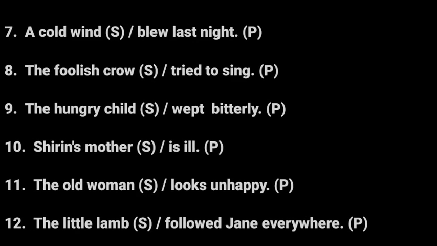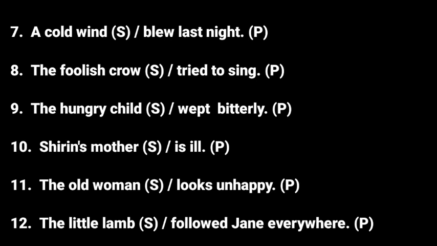Next is a cold wind blew last night. In this sentence, where is subject and where is predicate? A cold wind blew last night. Here, a cold wind is a subject and blew last night will be our predicate. Next is the foolish crow tried to sing. In this sentence, we are talking about the foolish crow. So here, the foolish crow will be our subject and tried to sing will be our predicate.